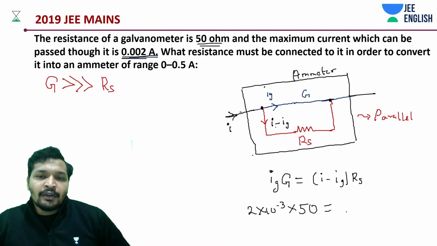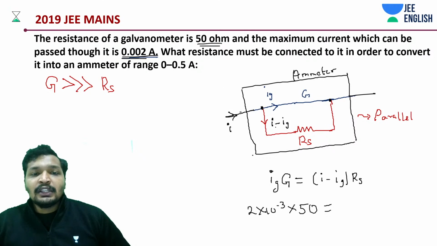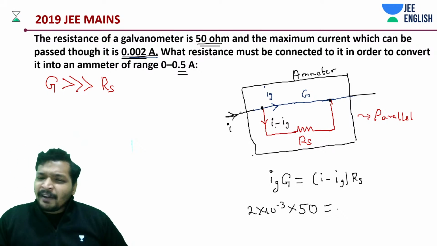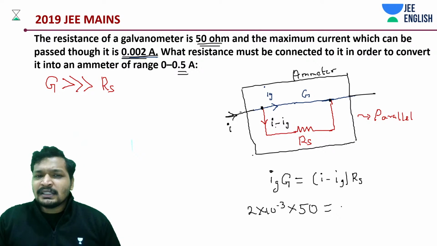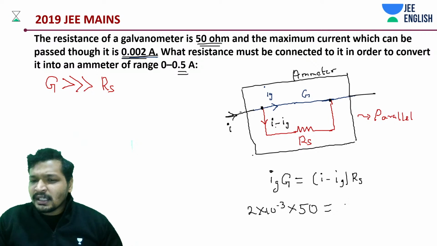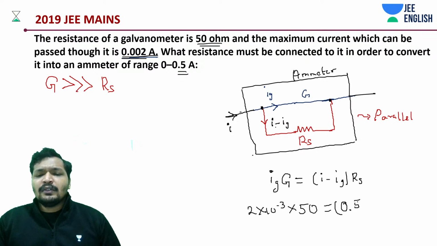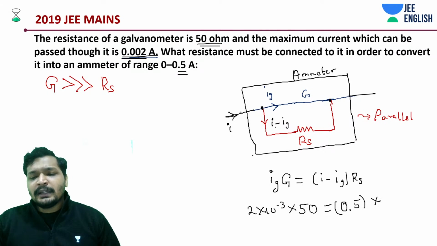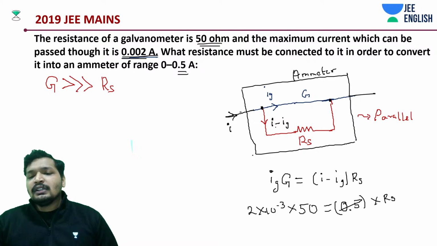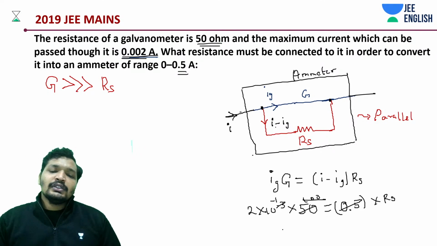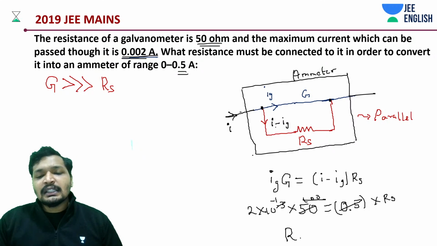We know that it's 0.5 ampere, max to max 0.5 amperes. So basically 0.5 minus 2 into 10 to the power minus 3. I'm going to write it down as approximately 0.5, basically 5 into 10 to the power minus 1. This is the shunt resistor. So this is going to be 100, this is going to be like 10 to the power minus 1. So you should be having a resistance of how much?